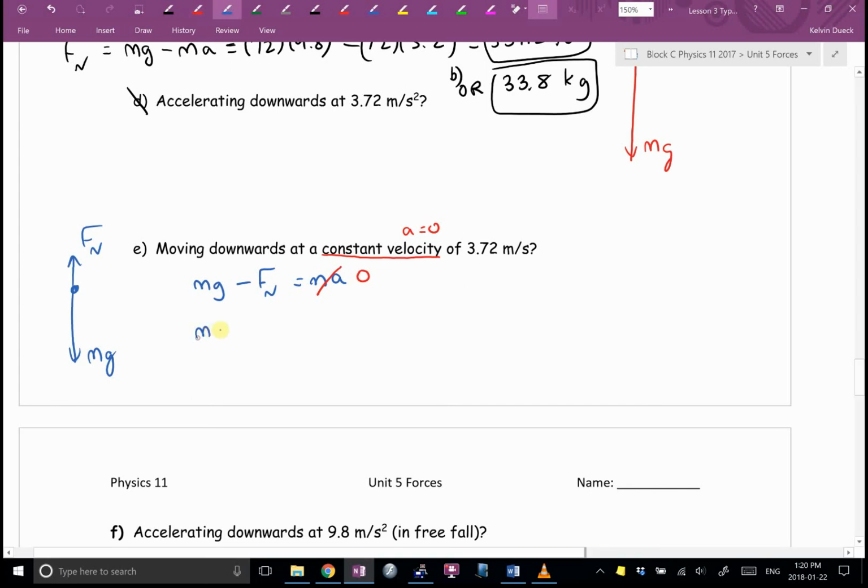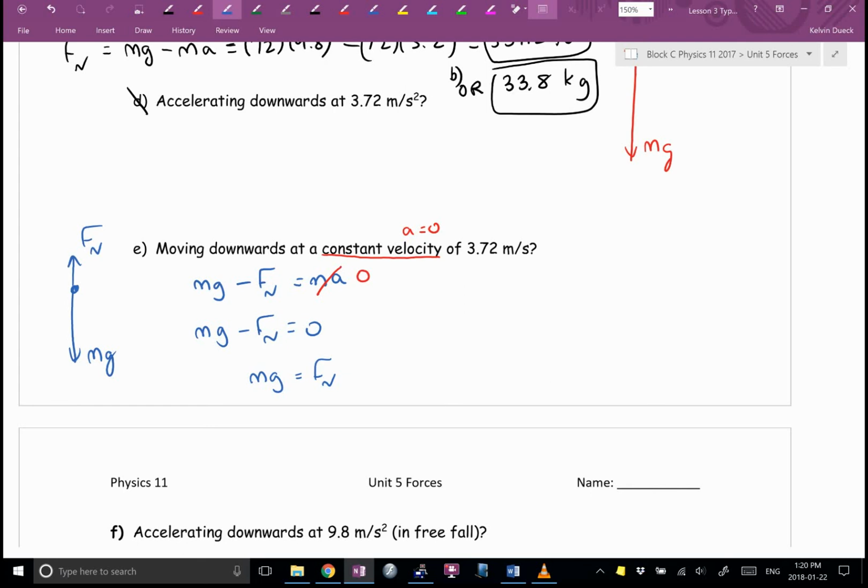So I really have mg minus Fn equals 0. How to get the Fn by itself? Move it over because it's got a minus in front of it. Will that change anything? I get that. What's all of your normal force right now? mg. What's the normal force if you're moving at a constant speed? mg.